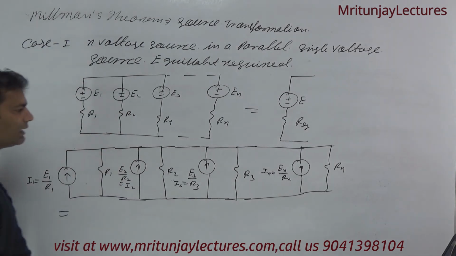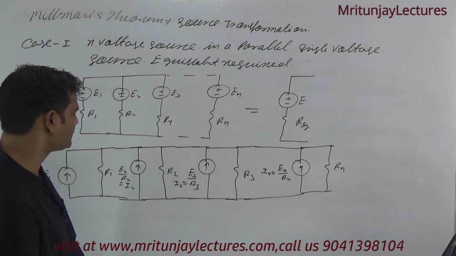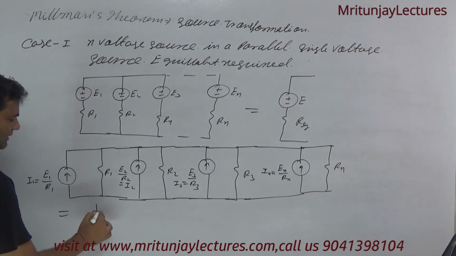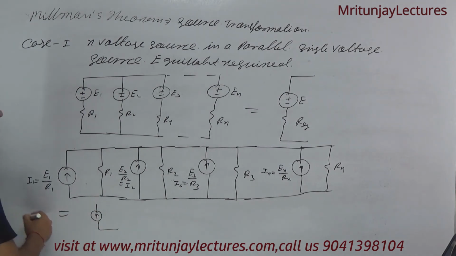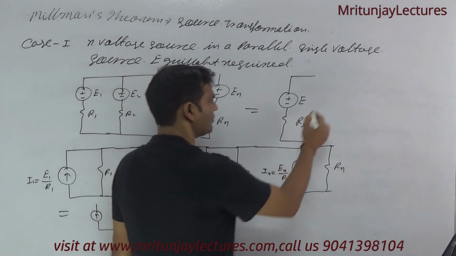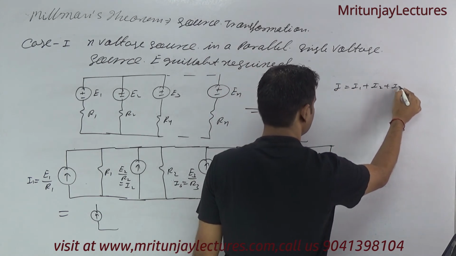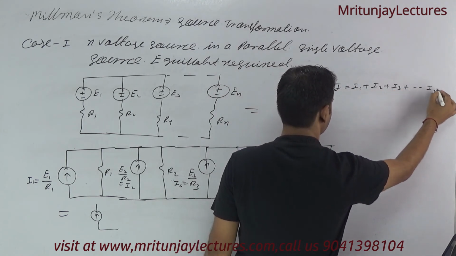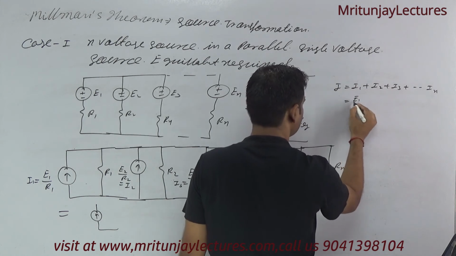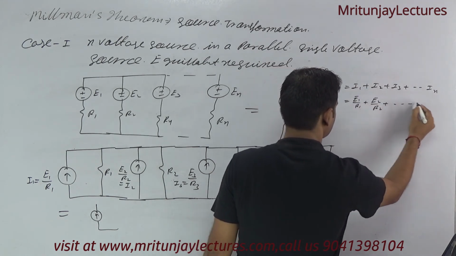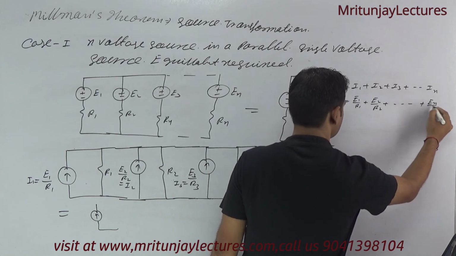All current directions are upward, so that's why they add. Finally, this whole current is I1 plus I2 plus I3 and so on up to In, that is E1 by R1, E2 by R2, and so on, En by Rn.